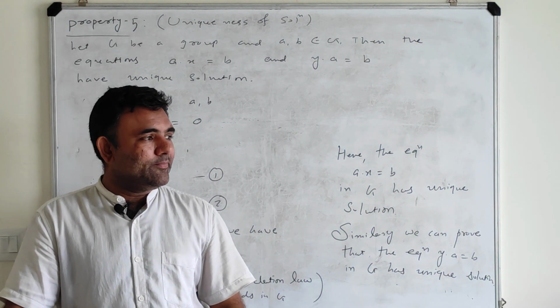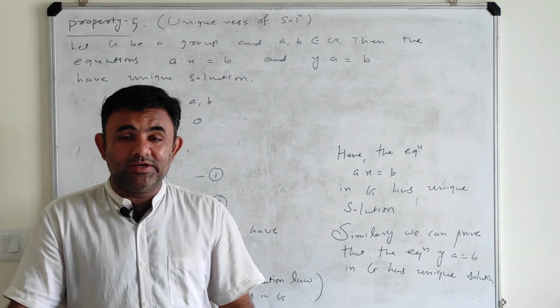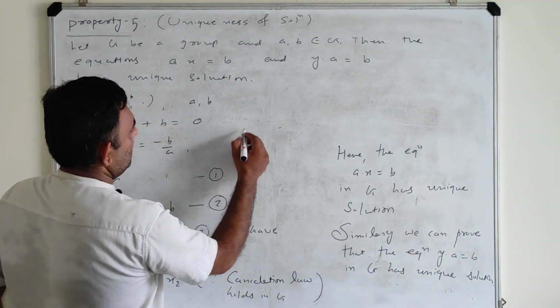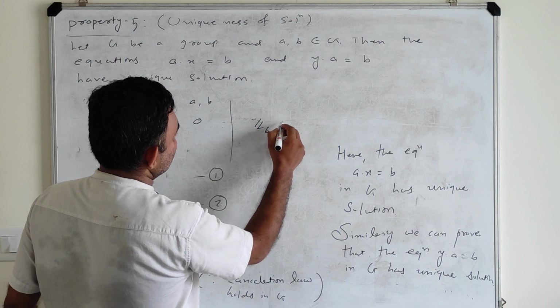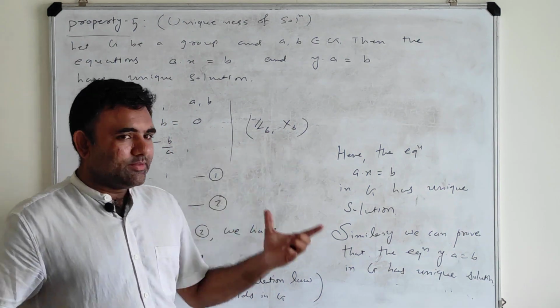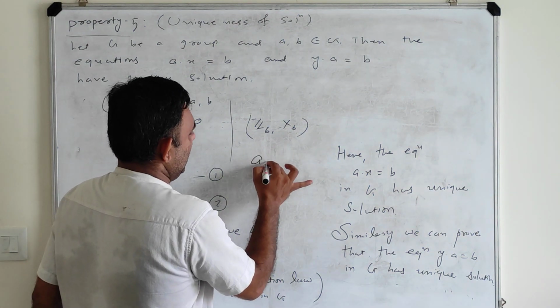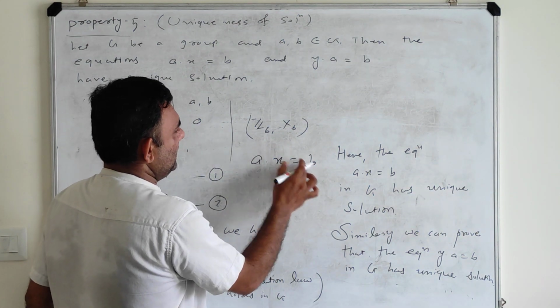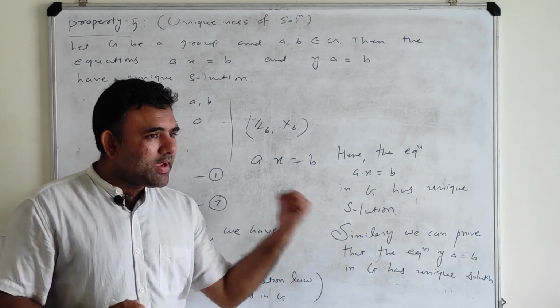So wherever you have group structure, you always have a unique solution. And we will see some cases where the structure is not a group, and then this type of linear equation may have more than one solution. You may consider Z6 with multiplication modulo 6. In that case you will find some equation a dot x is equal to b, where a, b belong to Z6, that may have two solutions.